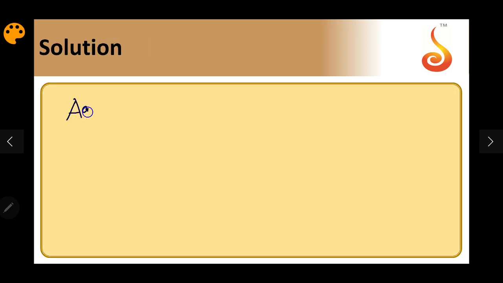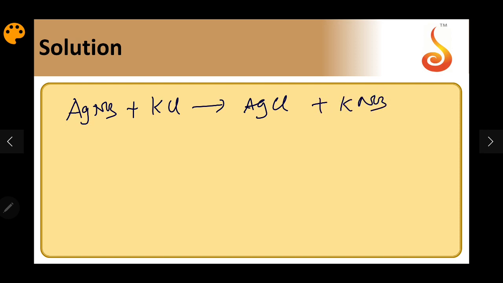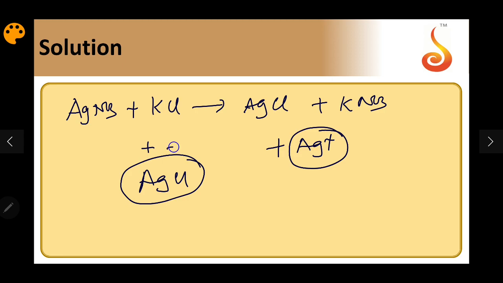AgNO3 plus KI forms AgI plus KNO3. Along with that, we have plenty of Ag plus ions in the solution. So the AgI particles start adsorbing silver ions on them. So this will become a positively charged colloid.